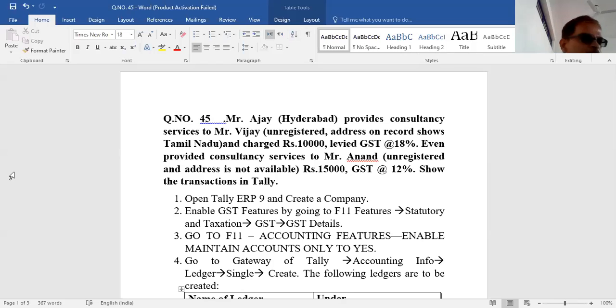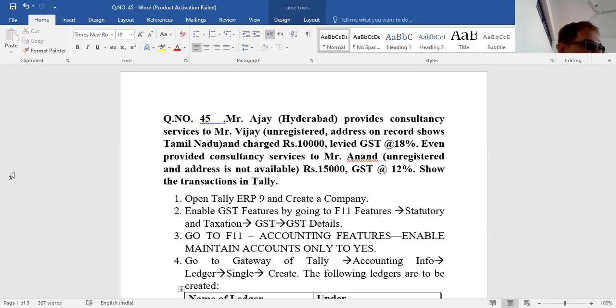Now, suppose you are providing services to an unregistered person who is not registered under the GST Act. Now you have to search for the address of the recipient. If the address exists, then the place of supply will be the location of the address provided in the record of the recipient. Suppose the address does not exist in the record of the recipient. What happens?